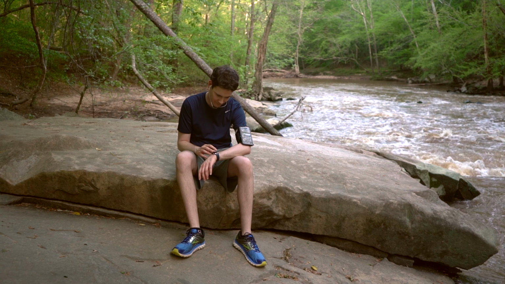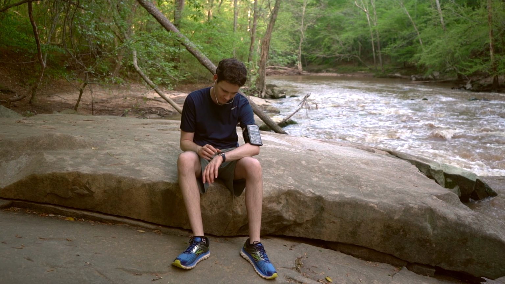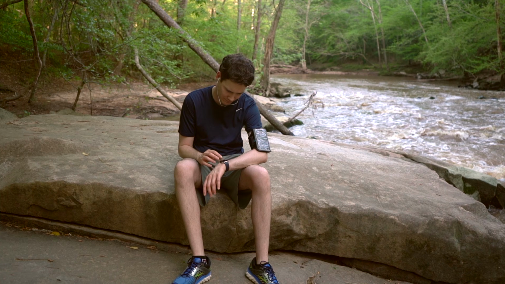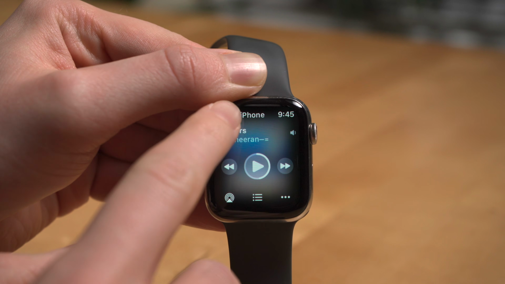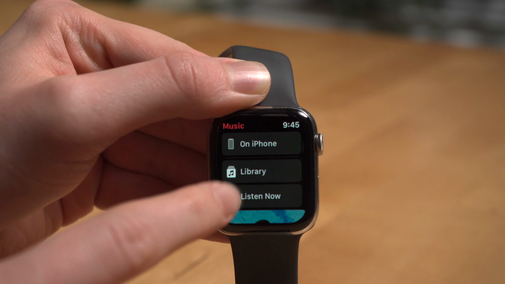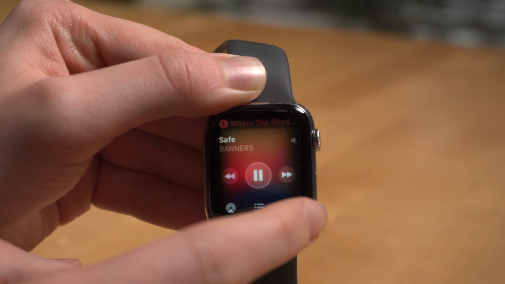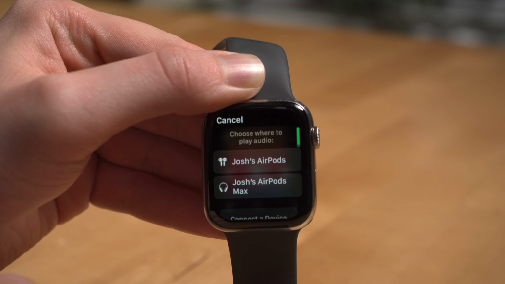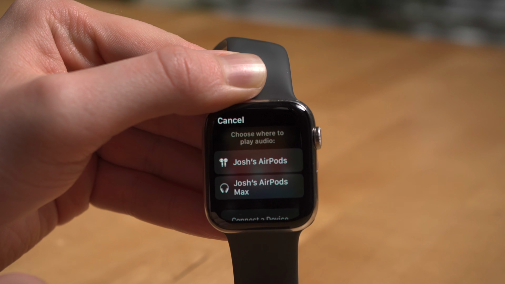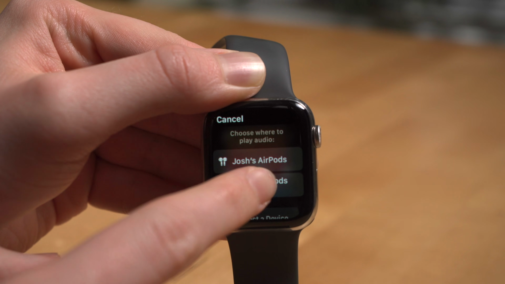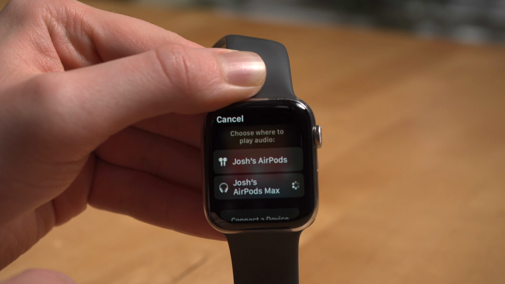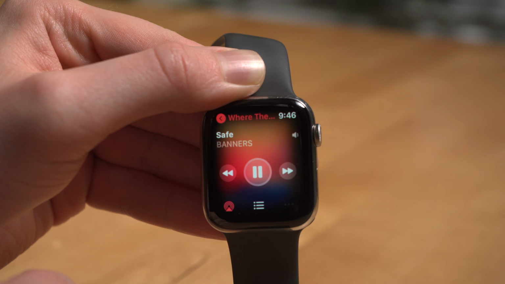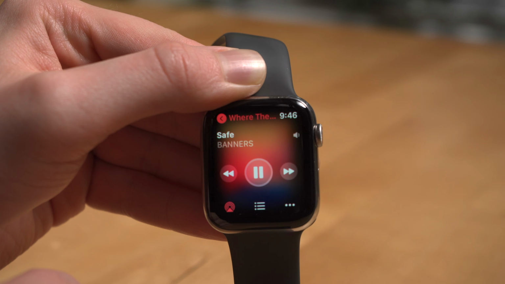One other device that you can use Apple Music with that I've mentioned before is the Apple Watch. You can download music right to your Apple Watch or stream music over Wi-Fi or a cellular connection if your watch supports that, and connect Bluetooth earbuds or headphones directly to the watch, and then you can play music bypassing having to use an iPhone, which is perfect for when you want to work out and leave your phone behind.